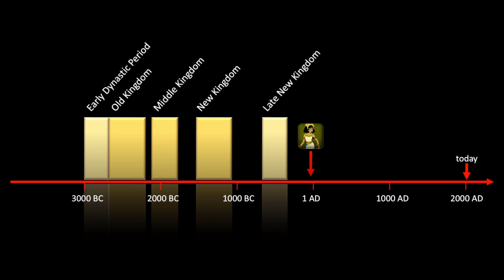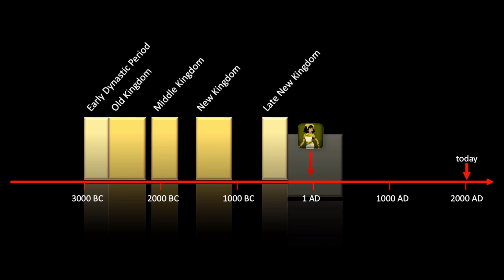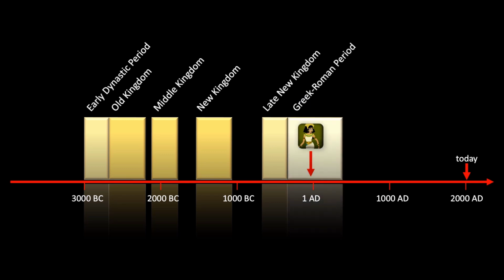We are now in the time when Alexander the Great conquered everything there was to conquer. You may remember the year 333 BC and the famous Battle of Issos. In the following year 332 BC, Alexander also drove out the Persians and conquered Egypt. This was the beginning of the Greek-Roman period. And in that, there also lived Cleopatra. After the death of Alexander the Great, his whole empire was divided and one of his generals, Ptolemy, received Egypt as his territory. He founded a new dynasty and Cleopatra came from this line, so she was a Ptolemaic.